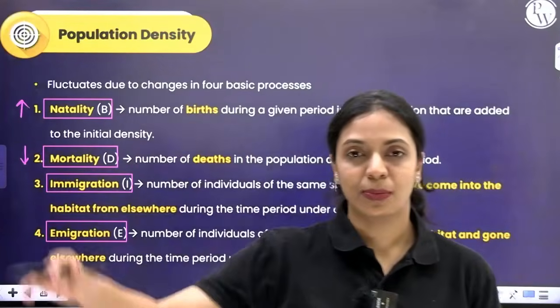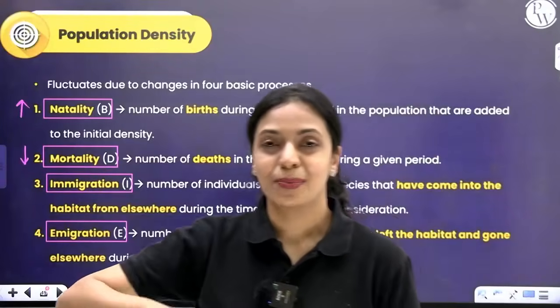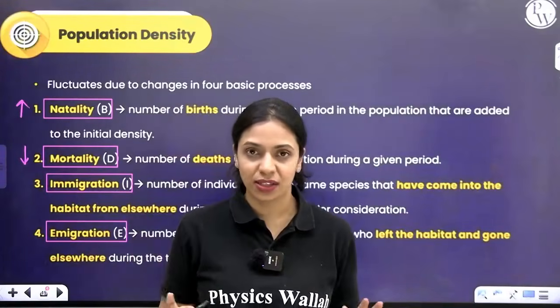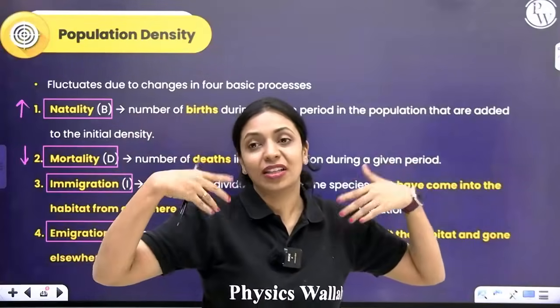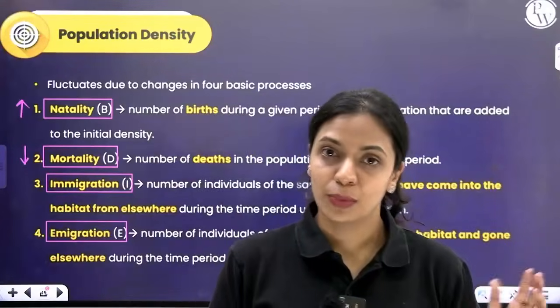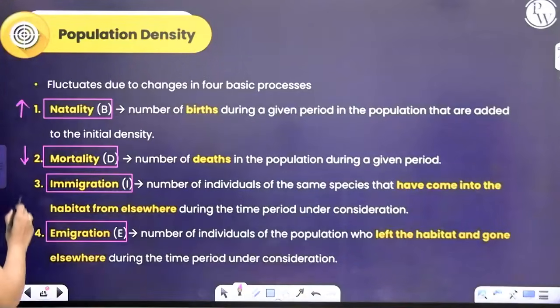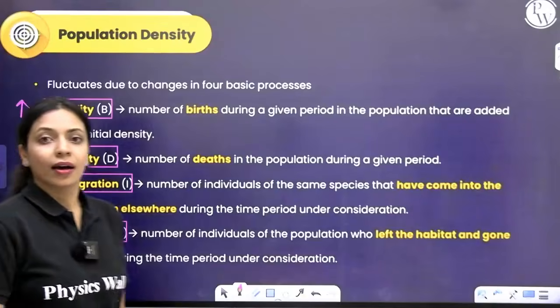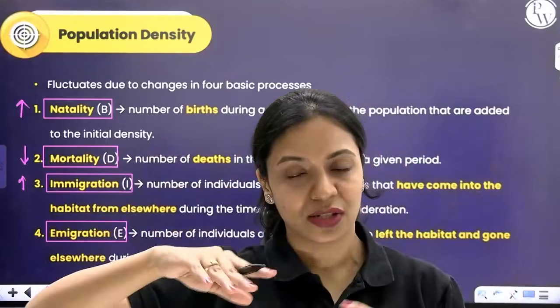Immigration. People from the neighboring street, because people were born in 2 houses, people died in 3 houses, they wanted to visit these houses. They came from other localities to my street. Probably 30 people came. So now because 30 people have come to this population, the population density has increased. Some other houses, they had functions to attend, so they have left this street and gone elsewhere.